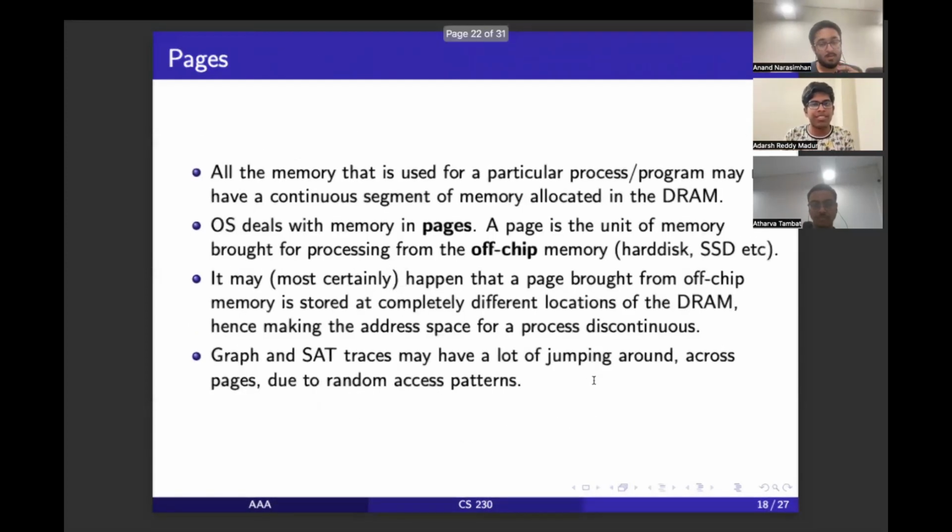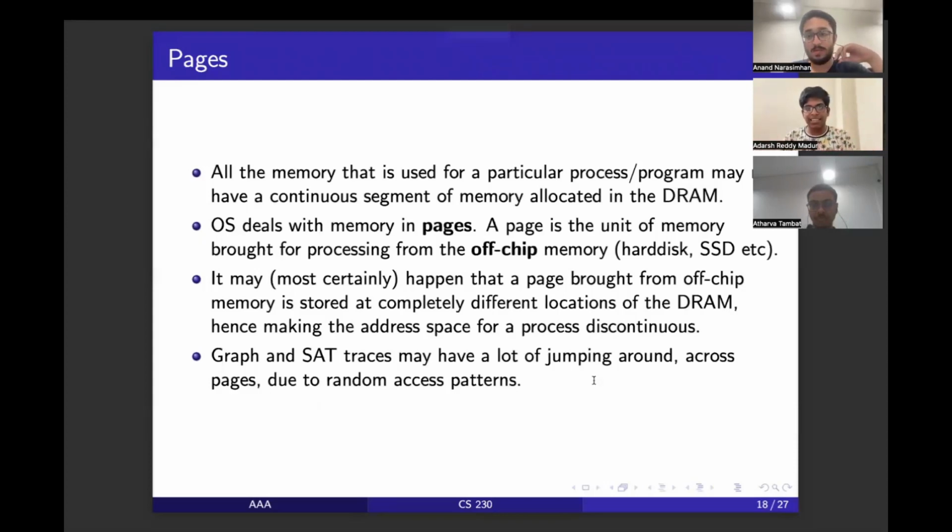Yeah. Now we move on to the second type of prefetch improvement that we explored. We dealt with pages. A page is basically the way OS deals with the memory. Whenever OS has to load some memory into the DRAM, it takes the entire page from the off-chip memory, which is hard disk or SSD, and puts the entire page in the DRAM. So it can happen, and it does happen, that the continuous bits of memory, the so-called continuous bits of memory that we code into, might be at various places in the DRAM, like they might not be adjacent to each other. So this causes some discontinuities in the memories.